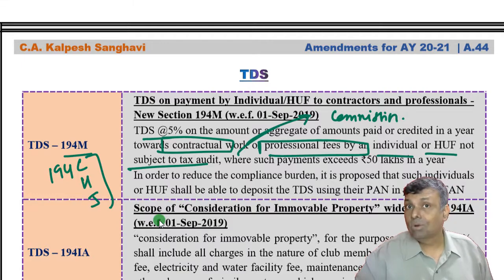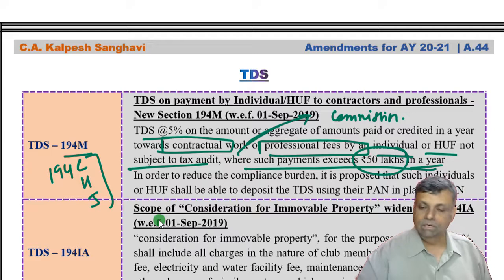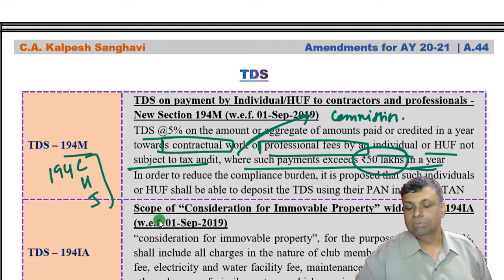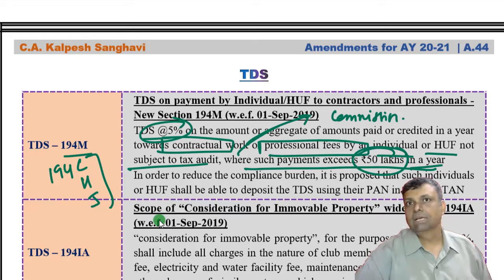But if you are not covered by the tax audit in the preceding financial year, and where the payment exceeds 50 lakhs of rupees in a year, that means those people who are not covered by C, H and J, logically they are not subjected to tax audit in the preceding financial year, but still in the current year your payment exceeds 50 lakhs of rupees, then there is straight away the TDS provision, where you have to multiply by 5% and that's the TDS.